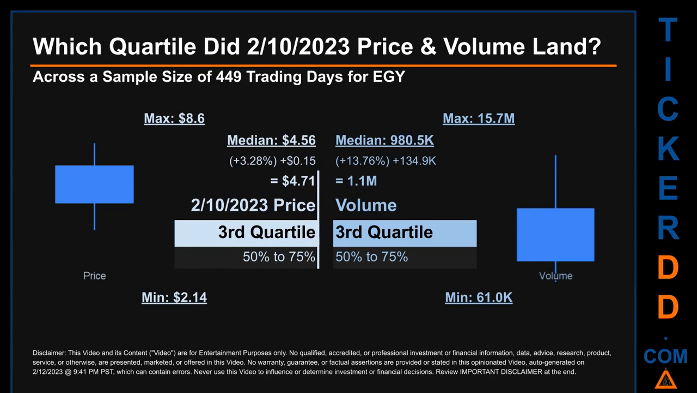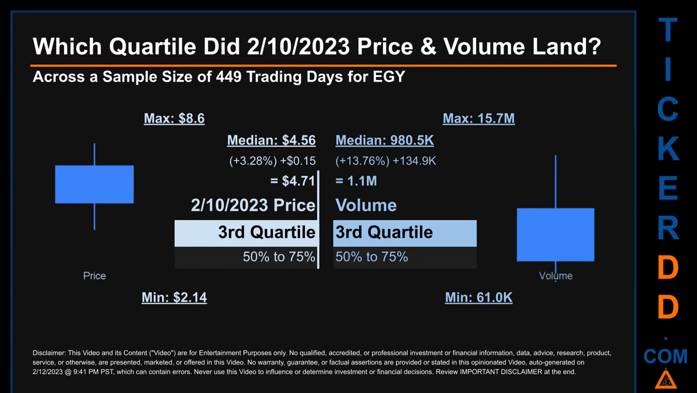The day's volume landed within the third quartile, that is within the 50% to 75% range of all sampled daily volume, which saw a max daily volume of 15.7 million and a minimum of 61,000. Quartiles tell us about the spread of a data set by breaking that data set into quarters, just like how the median breaks the set into half.